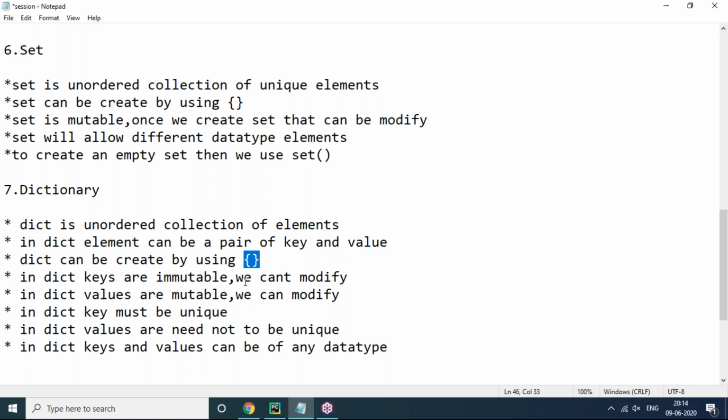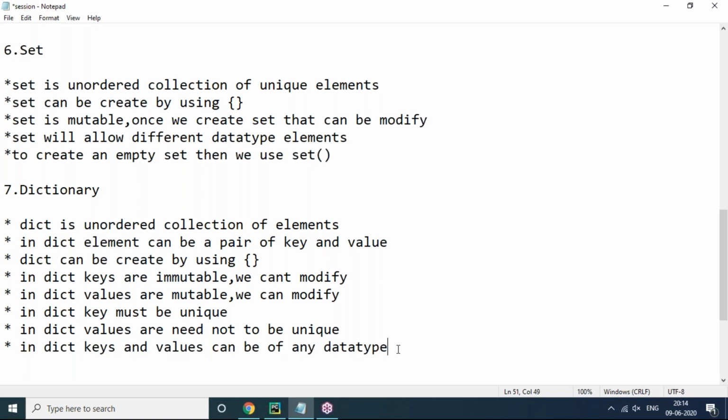In a dictionary, keys are immutable, we can't modify them, whereas values are mutable, we can modify them. In a dictionary, the key must be unique, no duplicates. Values need not be unique. Duplicate values we can also use. In a dictionary, keys and values can be of any data type, no problem at all.